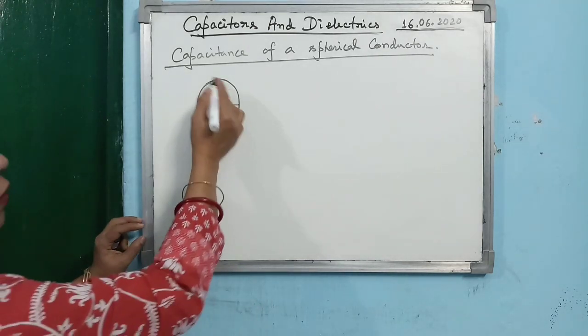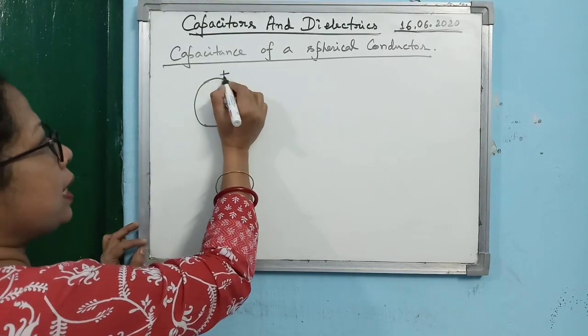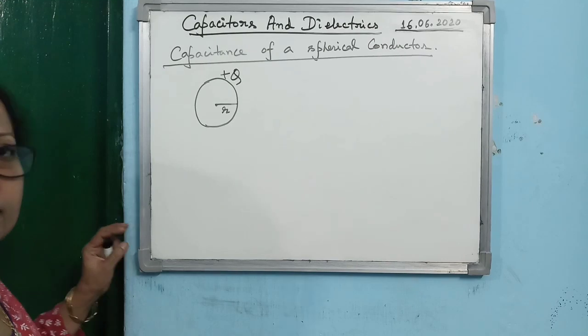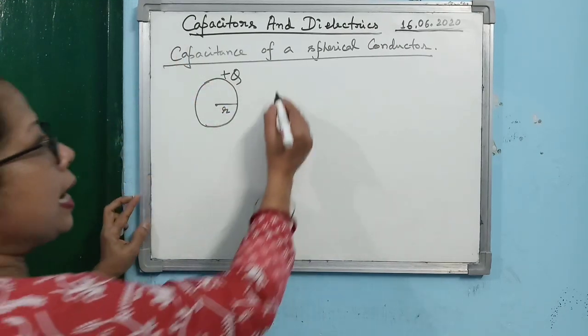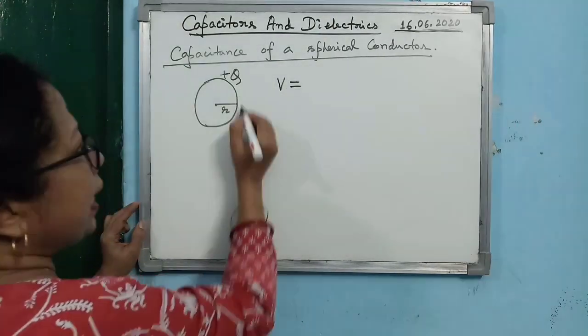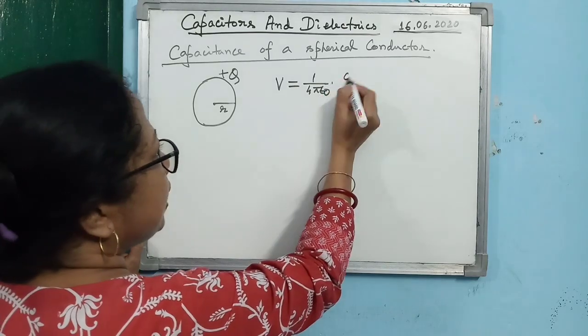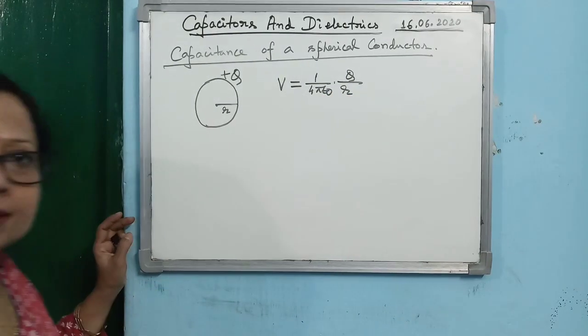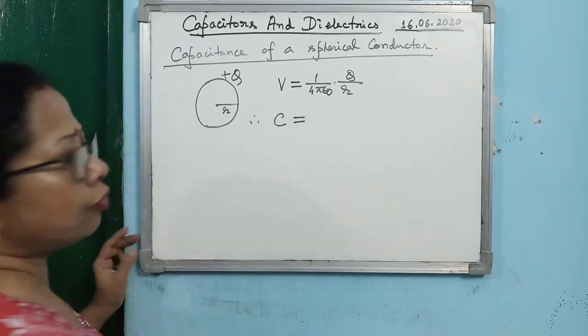Next is capacitance of a spherical conductor. Now suppose you have taken a spherical conductor of radius r and suppose plus q charge is given to it. Then you know that charges will reside on the surface of the conductor, and the potential of the conductor is given by V = 1/(4πε₀) q/r. Is that clear? So you see what will be the capacitance of the conductor.